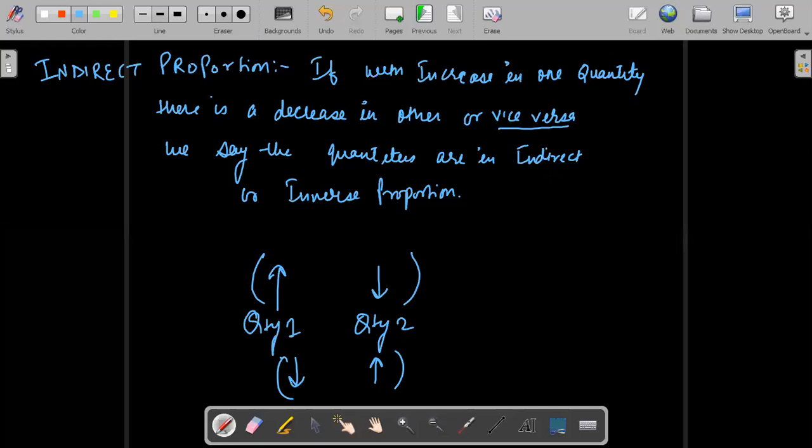Yes. Now comes the example. I have told you the example of speed and time. Speed and time are having the relation of indirect proportion. Can you give me any other example from your daily life where you have seen there is a relation like this? Please tell.